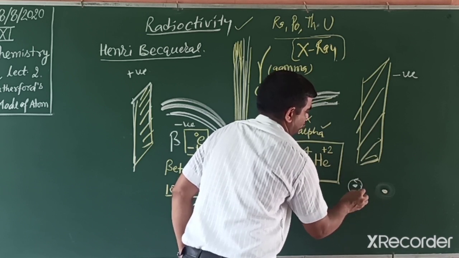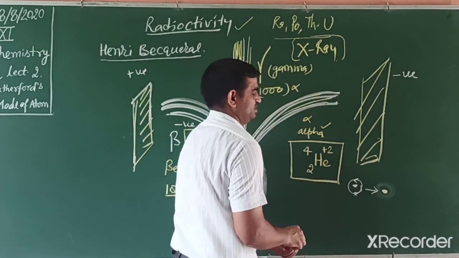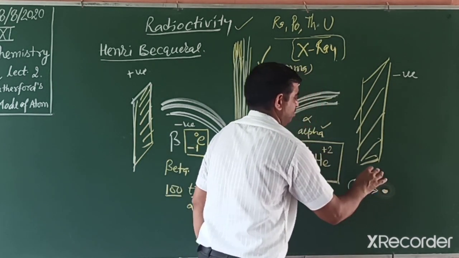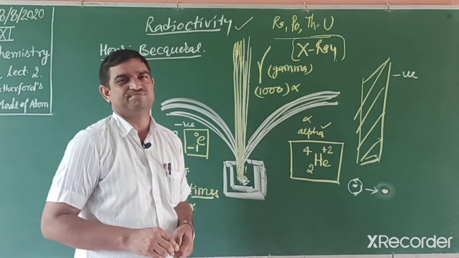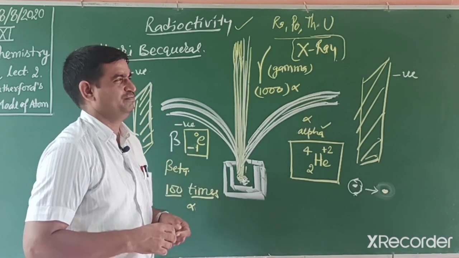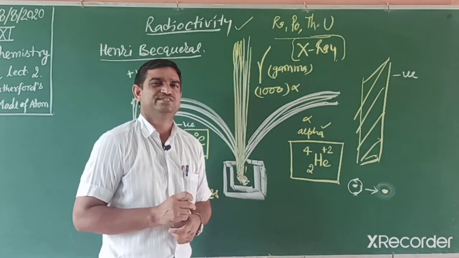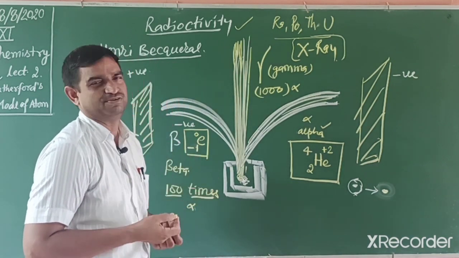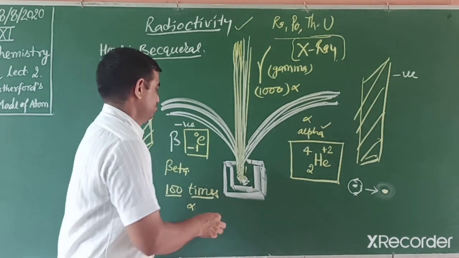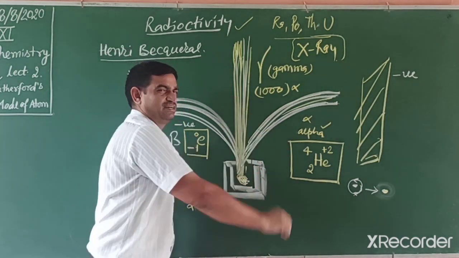If we remove these 2 electrons, then it converts into an alpha particle. So alpha means helium nucleus. We will study the details in physics and in chemistry in class 12th, that is nuclear chemistry. But nowadays that unit or chapter has also been removed. But it is an important term to understand alpha, beta and gamma.